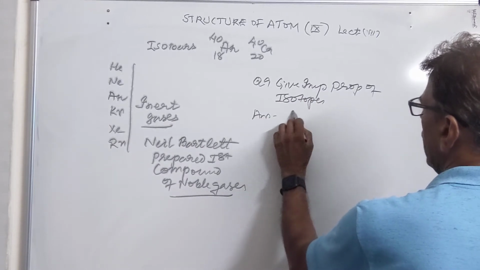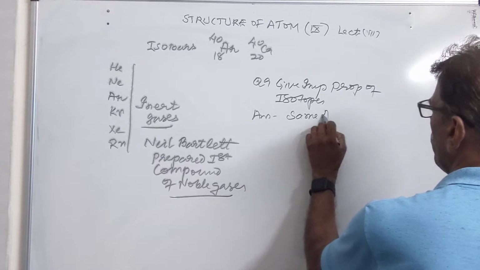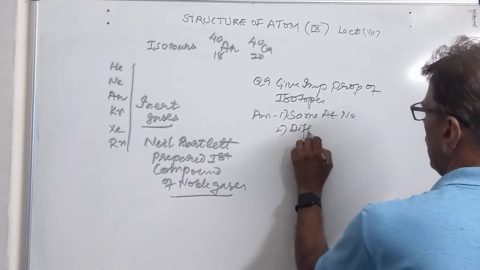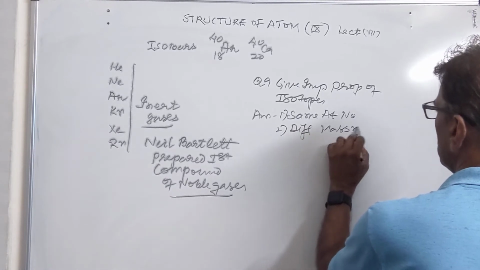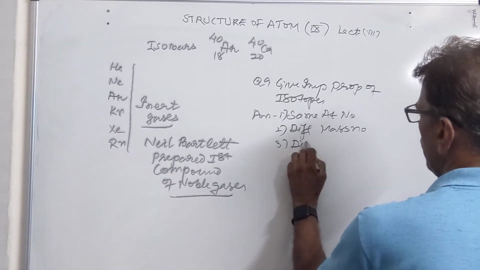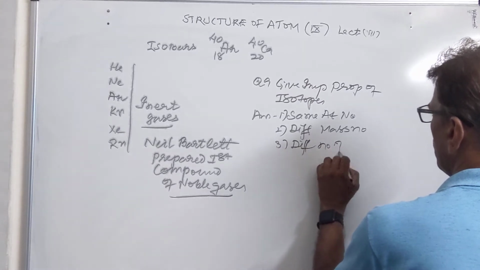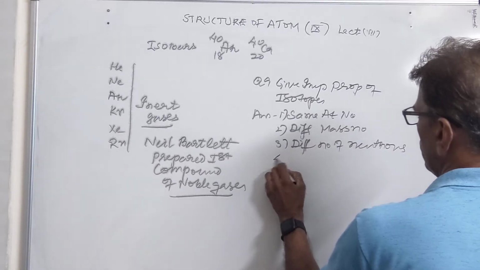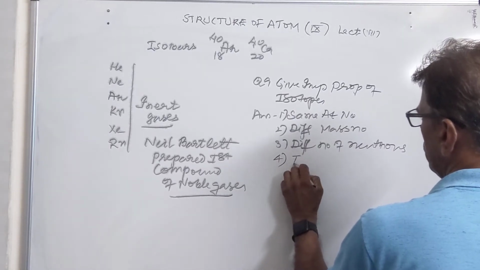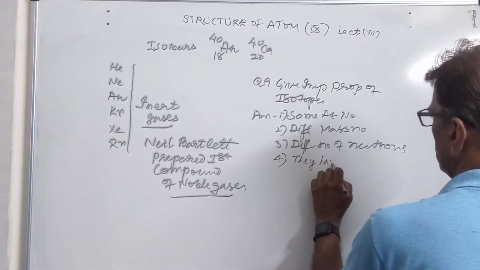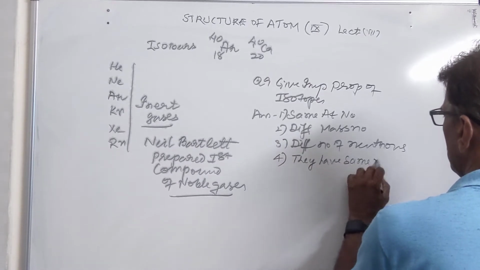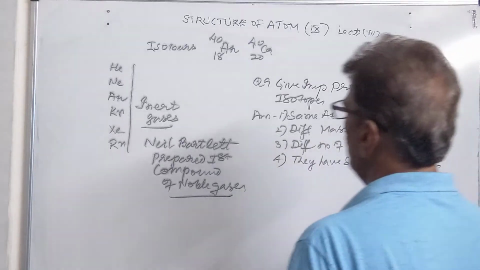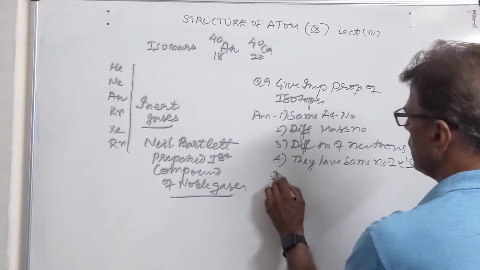First, they have the same atomic number, different mass numbers. They have a different number of neutrons. They have the same number of electrons and protons, so their chemical properties are similar